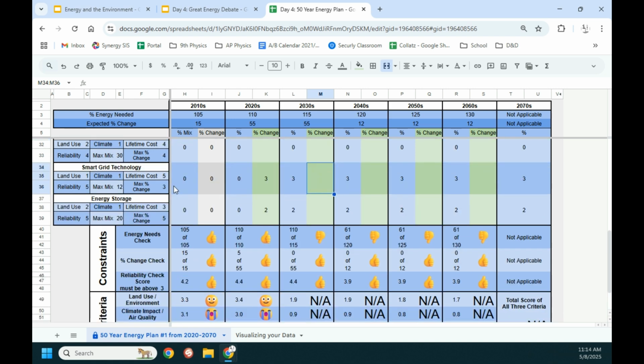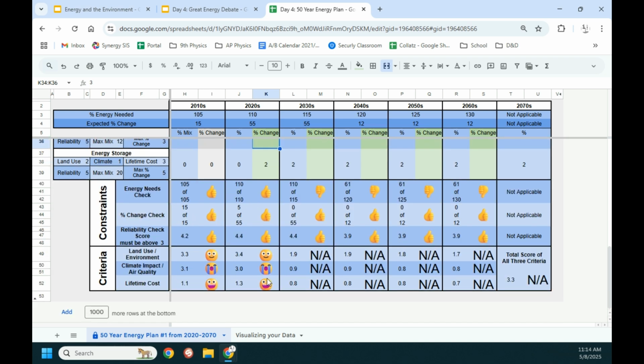And we can actually look and see what happened with our stuff over here. So it said the smart grid, we picked 3 of those. It says the smart grid uses 1 land use, so not much, very little impact on the climate, but a pretty high lifetime cost. And so that is why our lifetime costs started going up.